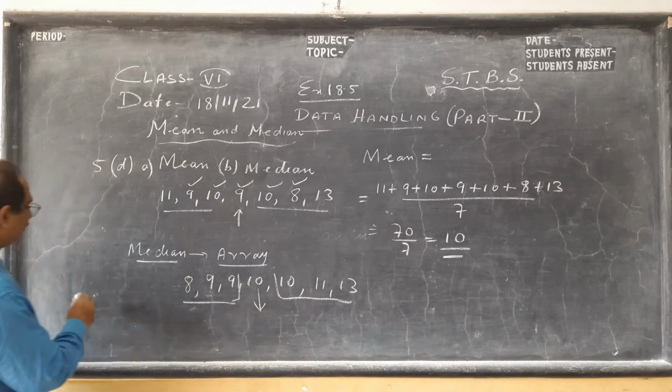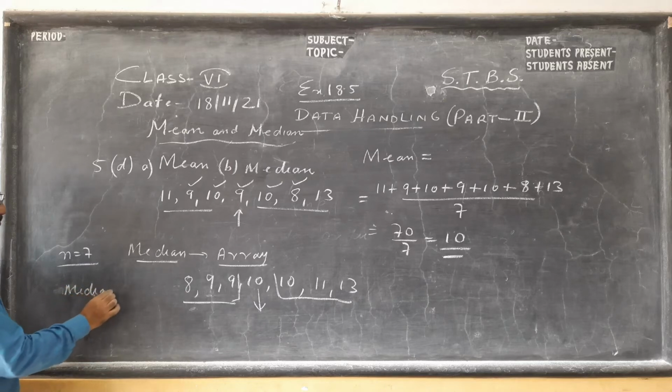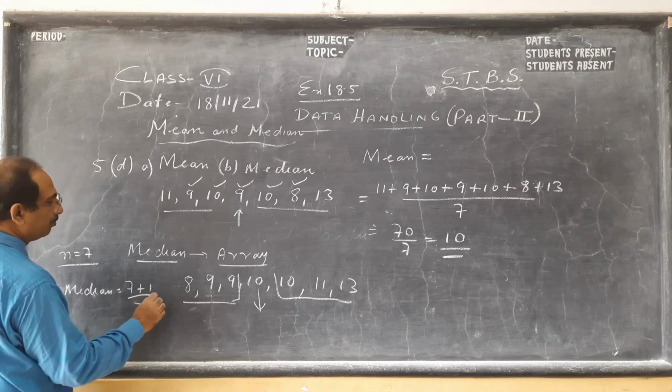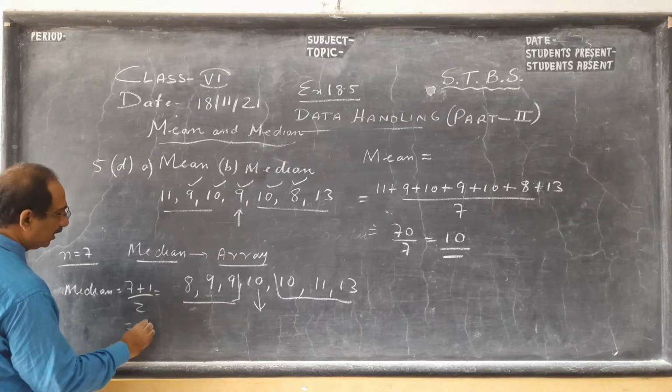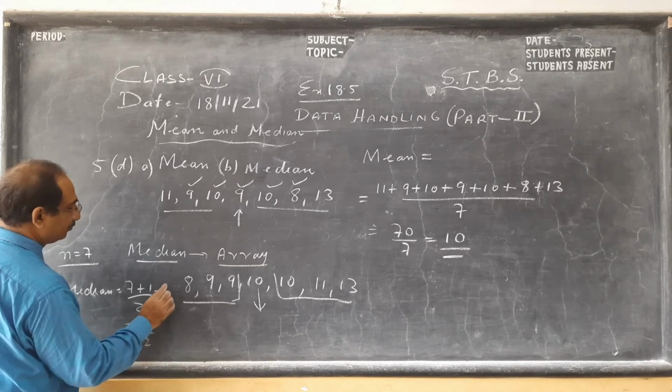Since the number of terms n is 7, so median we get, children, as a little bit of formula you will see in some books, 7 plus 1 by 2. 7 plus 1 by 2 means 8 by 2. We call it the 4th term.